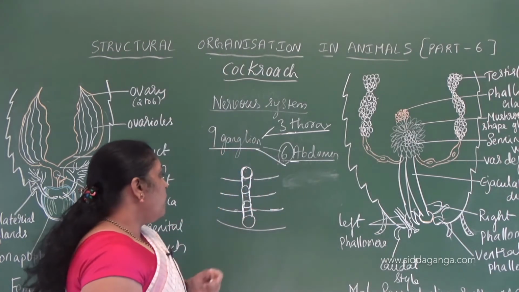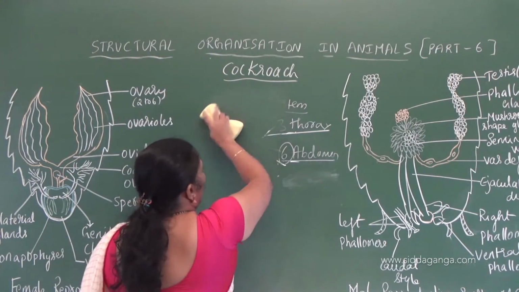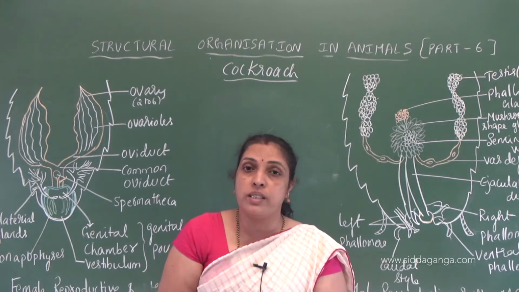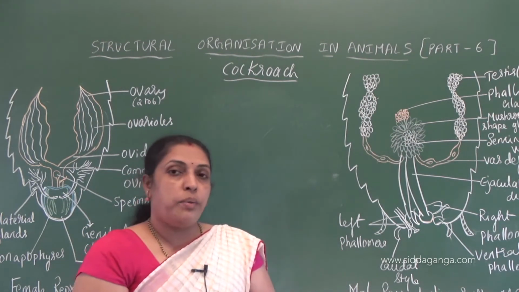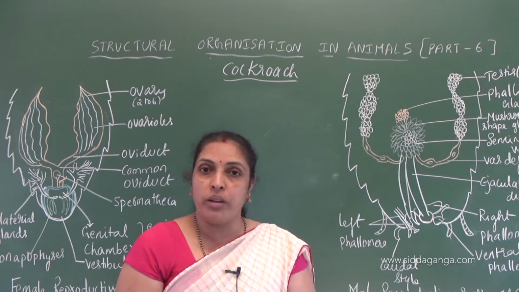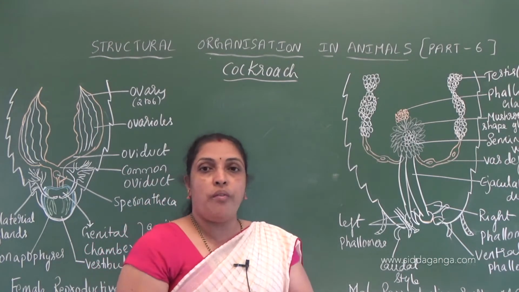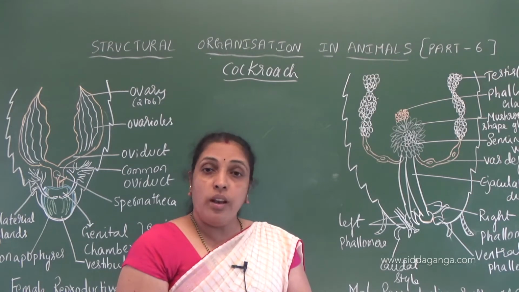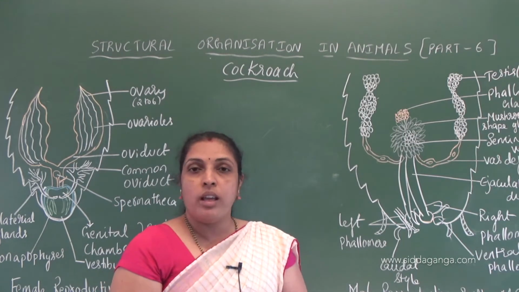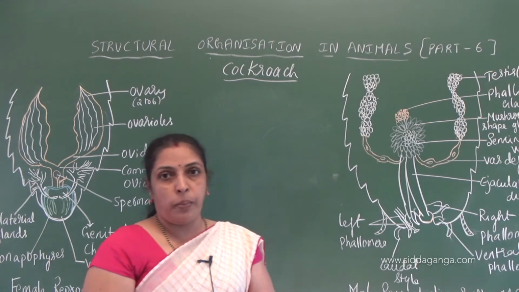The nervous system is widely distributed to all segments of the cockroach. Competitive question: how many ganglia are present in cockroach? Nine ganglia are present. 3 in the head region, 3 in the thoracic region and 6 in the abdominal region. How are they connected? They are connected through a pair of longitudinal nerve cords present on the ventral side. Understood? And the head contains very little part of the brain. That's why if we cut the head also, it can live more than 1 week.